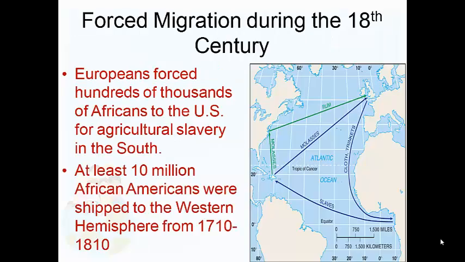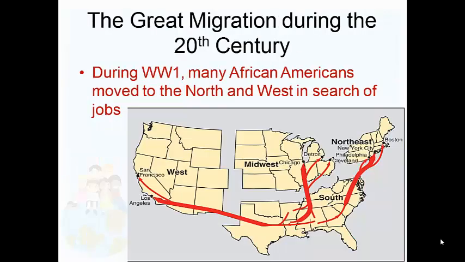All right, so like I just said, forced migration during the 18th century, well, that's the slave trade. All right, and obviously Africans were sent to the Western Hemisphere, 10 million in total over a 100-year period, specifically to the agricultural South to become slaves. Now, during the 20th century, because of World War I, many men were leaving to fight overseas, specifically white men. Well, many African Americans moved to the North and West in search of jobs. Hence why we have large populations, like I mentioned in a previous slide, in Chicago and Detroit of African Americans.